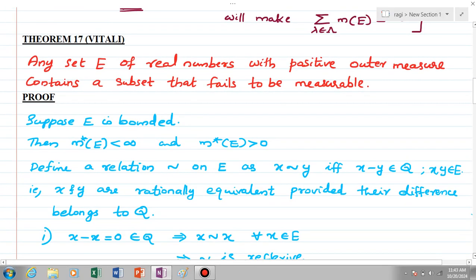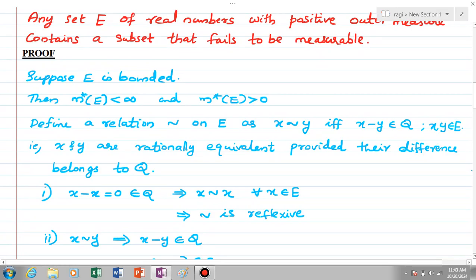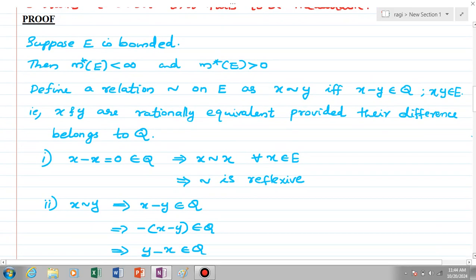Suppose E is bounded, then we know that m*(E) is less than infinity, and given E is a set of real numbers with positive outer measure, so m*(E) is greater than 0 also. Now we are going to define a relation on the set E called rational equivalence: for any two elements x and y of E, x is related to y if and only if x minus y is rational, that is, their difference is rational. So this relation is an equivalence relation on E.